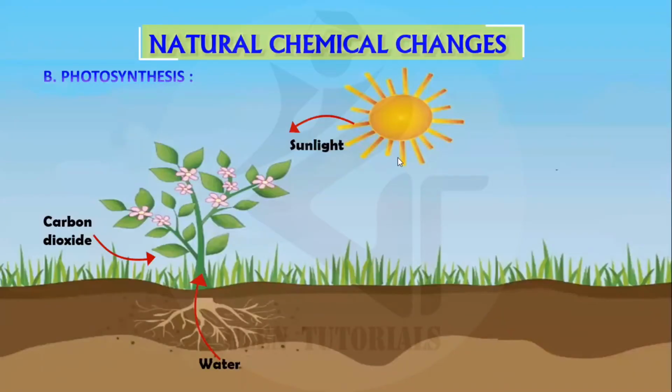Photosynthesis, what happens in this process? Sunlight and the plants, what happens in plants? Sunlight is very important for any plant to grow, and for trees and grass and everything on the grasslands to grow. But what these plants and trees give out is oxygen. Okay, they take in carbon dioxide and they give out oxygen, which we use. And water also is important. We have to water the plants and all, right? This is the process of photosynthesis. Glucose is produced inside the leaves of the plants, and oxygen is given out.